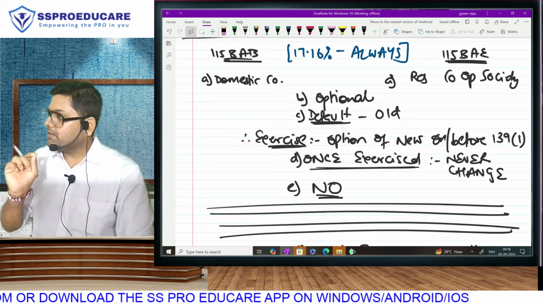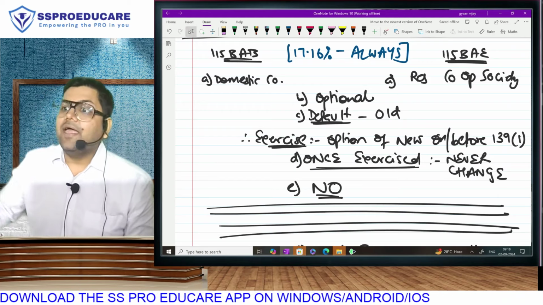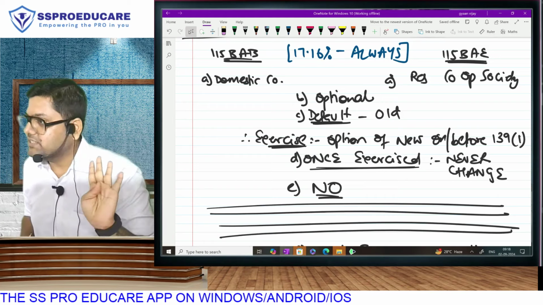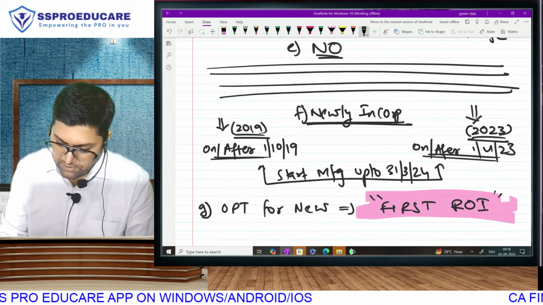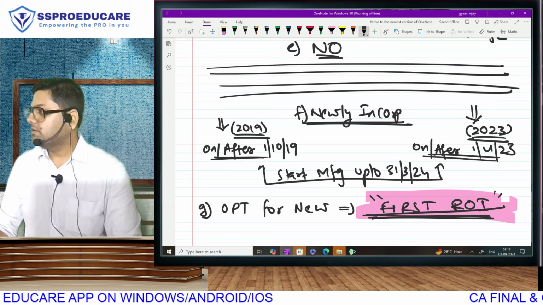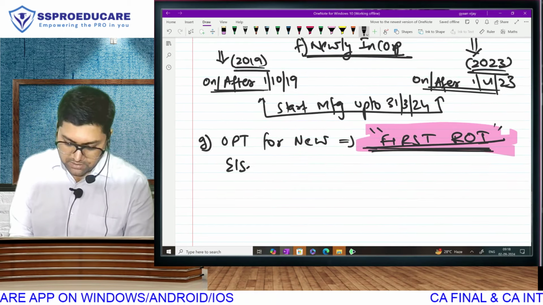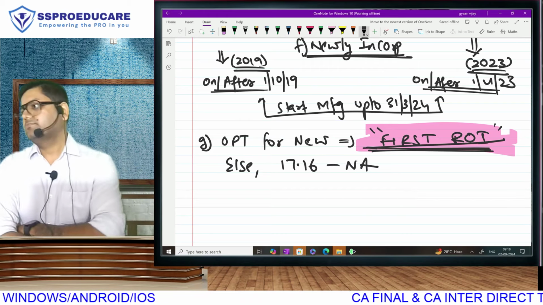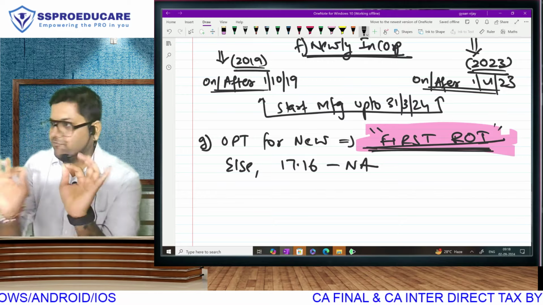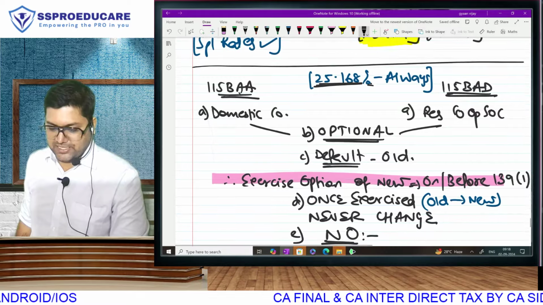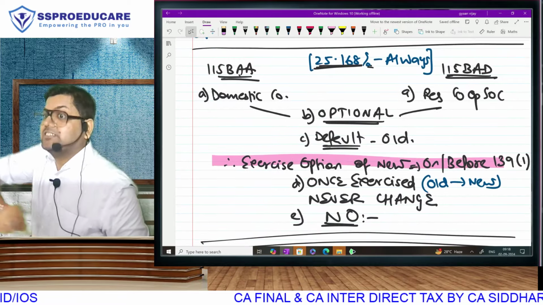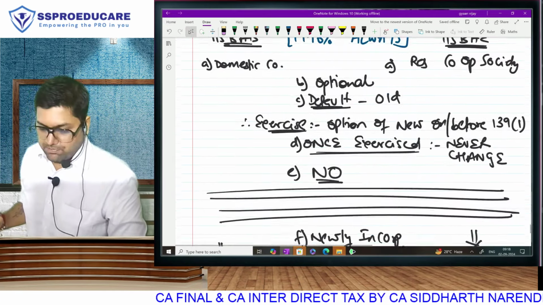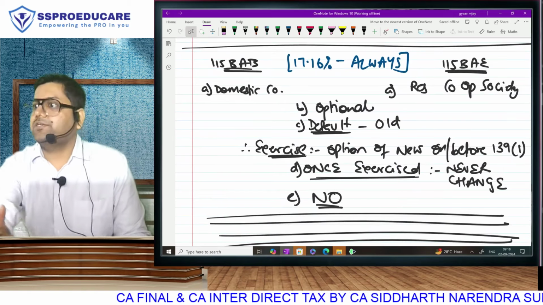You are newly incorporated, and we are assuming that you incorporated yourself only for this benefit. Then take this 17.16 in the first ROI itself. Otherwise, 17.16 will not be available. I want you to understand this. 25.168, can I decide to choose this some years later? Yes. But once I choose, I can't come back. But 17.16, I have to choose in my first year.